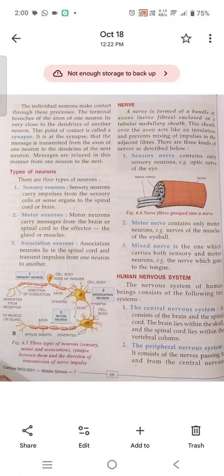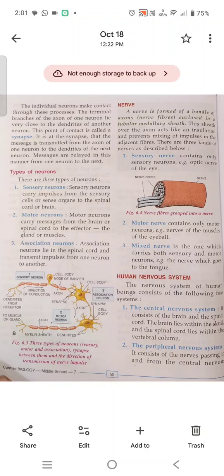Now, motor neurons carry messages from the brain or spinal cord to the effector, which can be a gland or muscles.